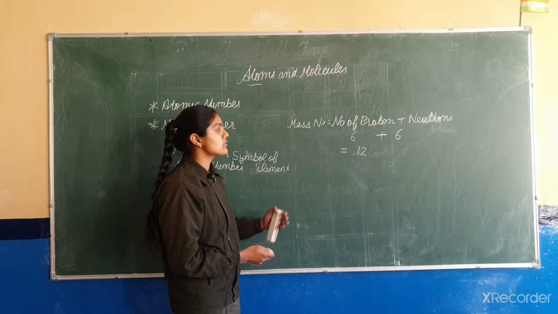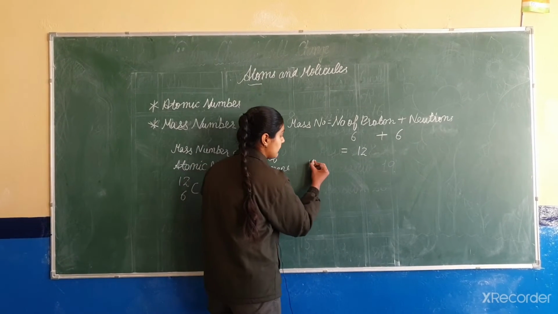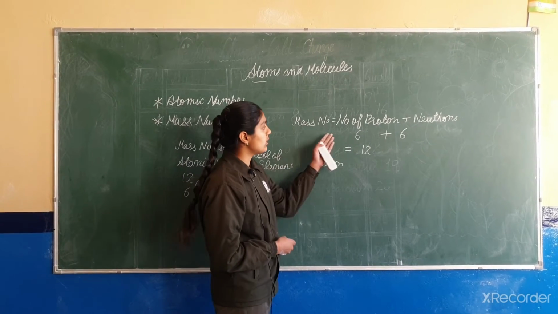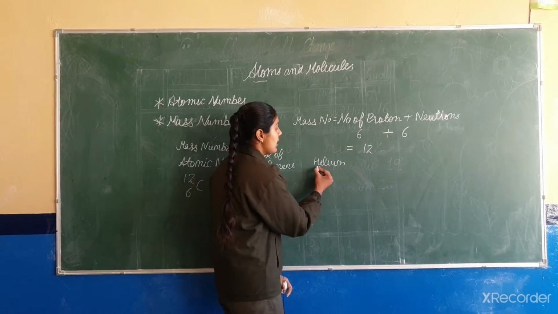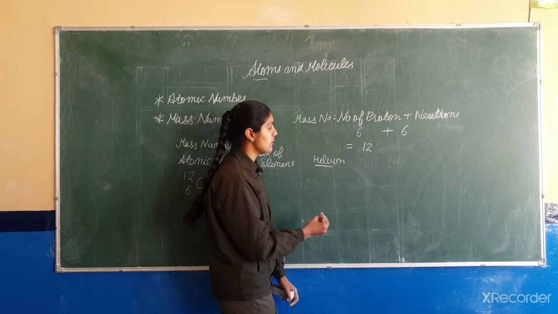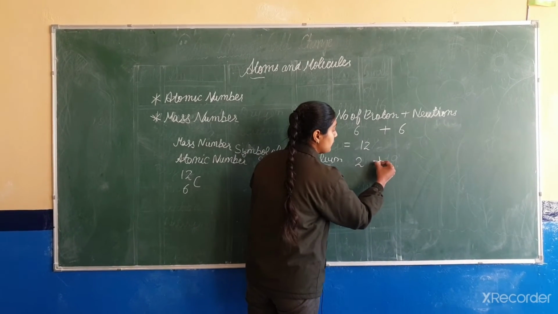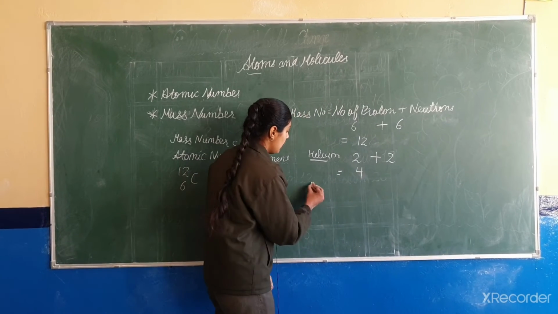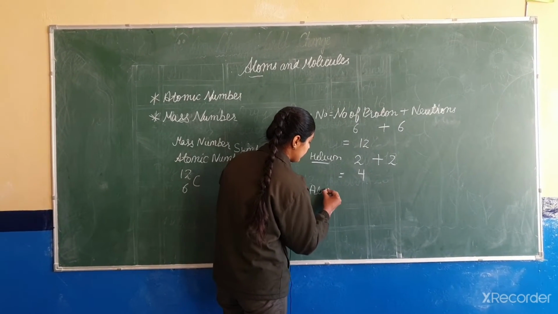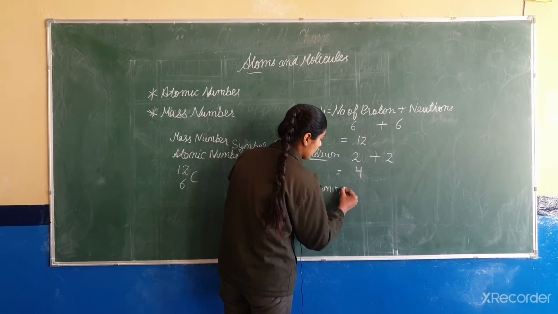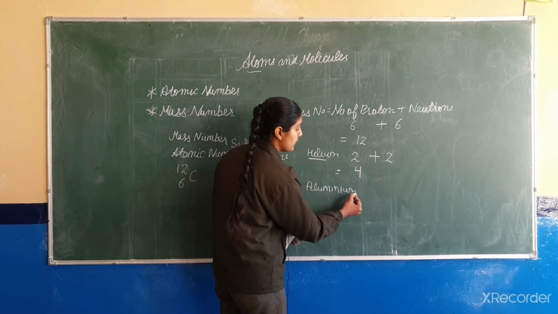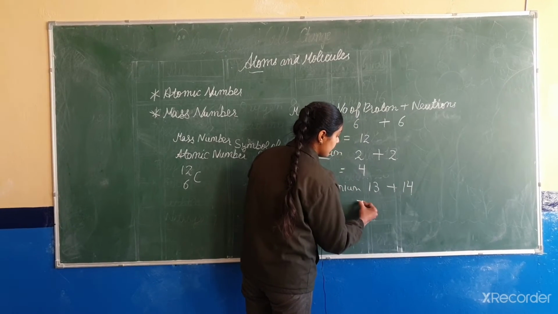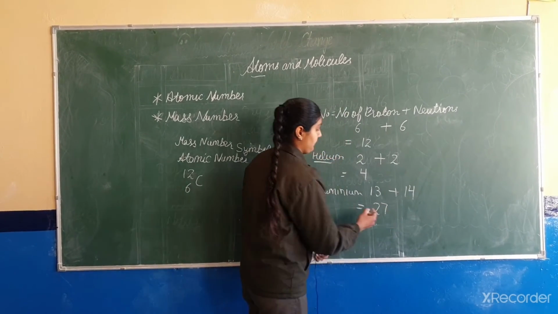And now I will tell you some more examples, like helium. As I have told you, mass number is equal to the number of protons plus neutrons, and the number of protons in helium is 2 and neutrons is also 2. So mass number is 4. Like take the example of aluminium. The number of protons in aluminium is 13 and neutrons is 14. So it is equal to 27.